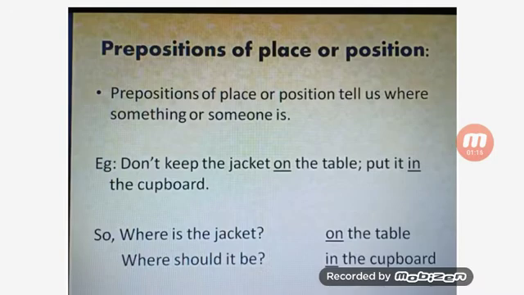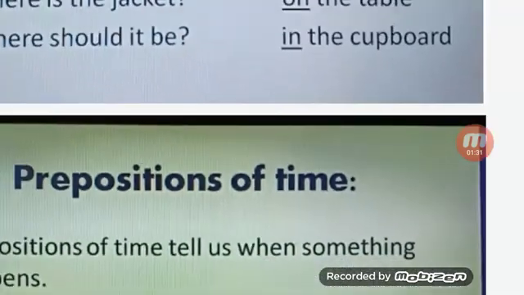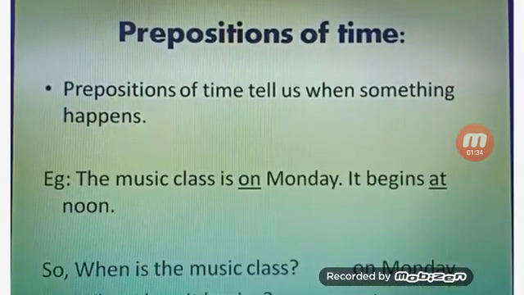For example, don't keep the jacket on the table, put it in the cupboard. So where is the jacket? It is on the table, and where should it be? In the cupboard.